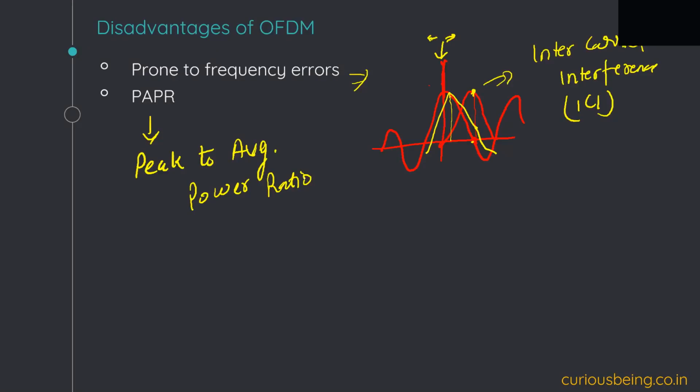In that case, we can find that as N goes higher, the peak to average power ratio will also go higher. But what is the disadvantage of it?